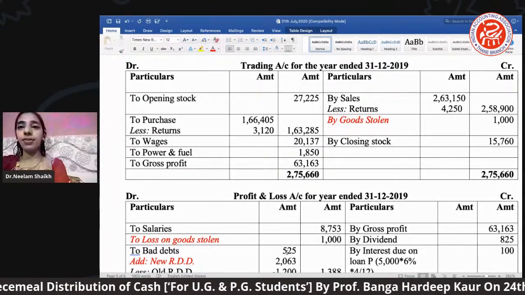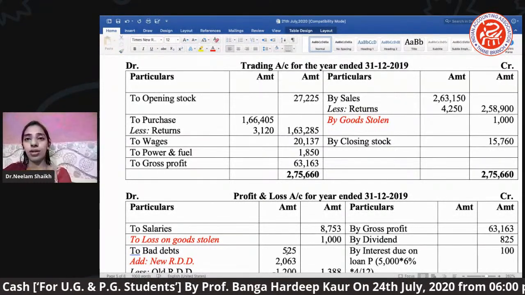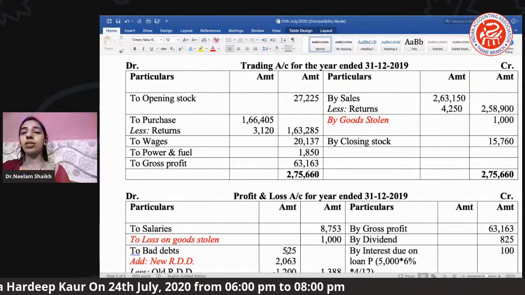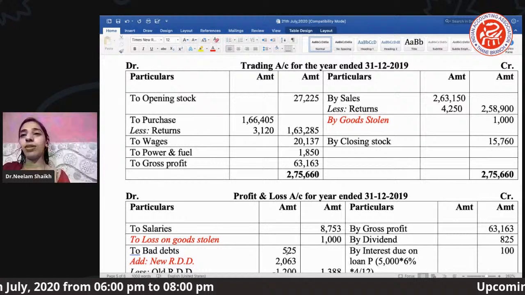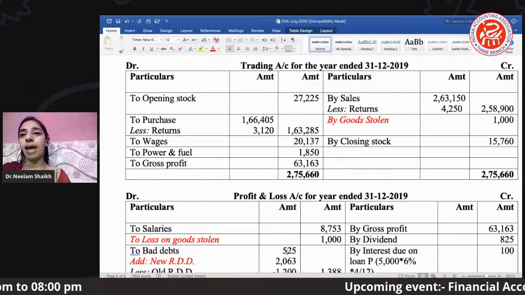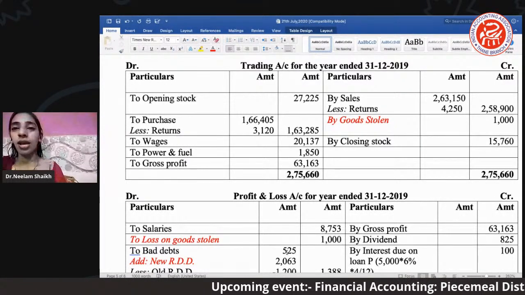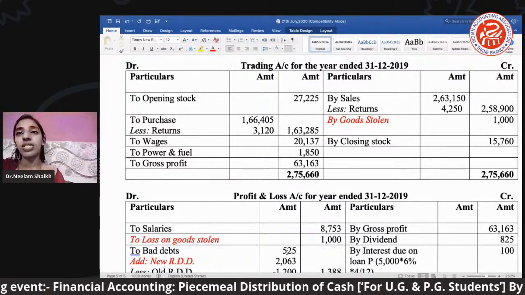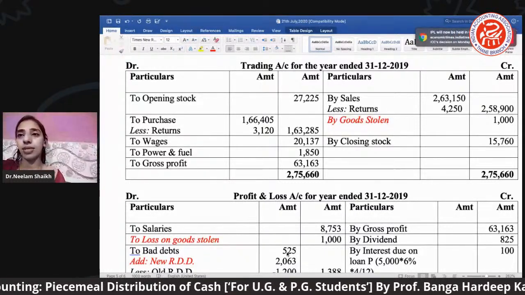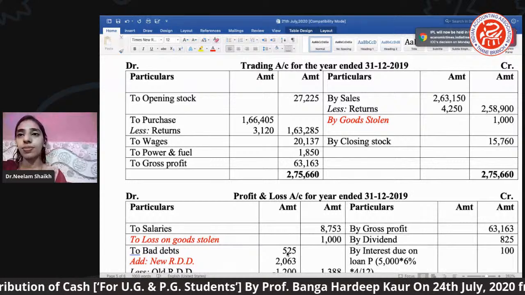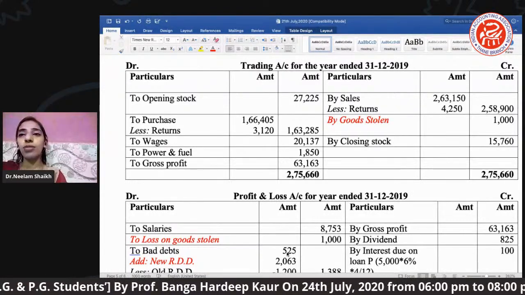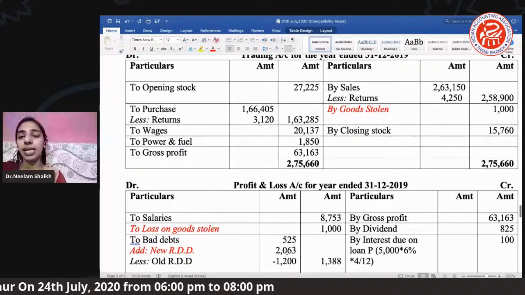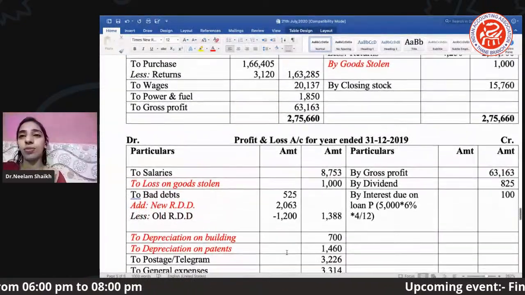Then we have goods stolen. If you remember, I've told you, goods loss by fire, goods loss by theft, or maybe goods given as a free sample, goods stolen. ये सब चीजों का आप ज़्यादा अच्छे से ध्यान में रखो. These adjustments definitely come many times in exam questions. So goods stolen is one of the direct expenses which you have to mention.